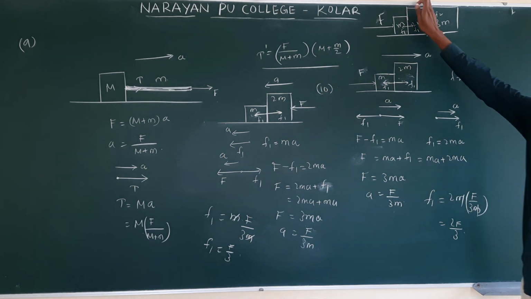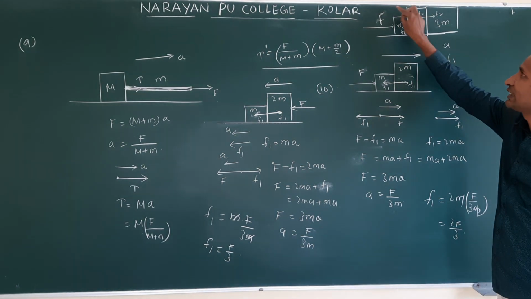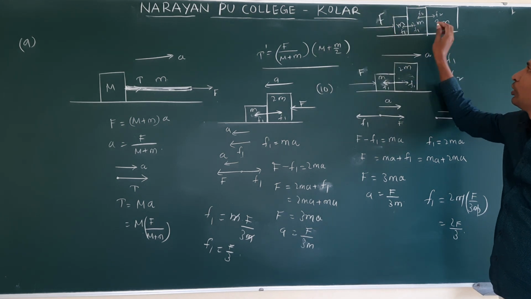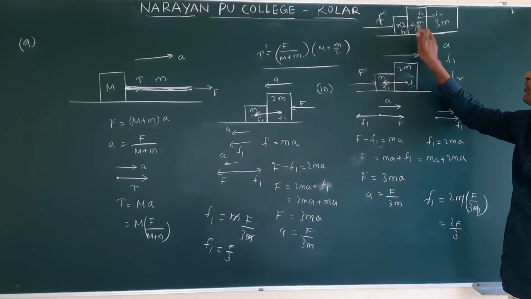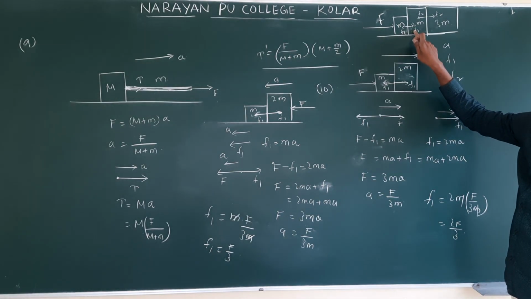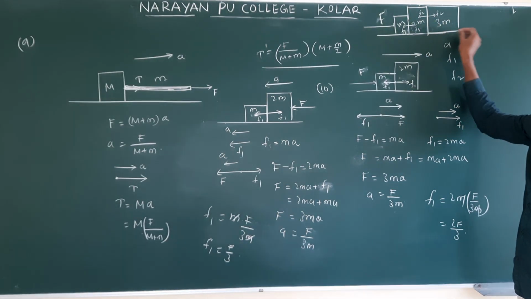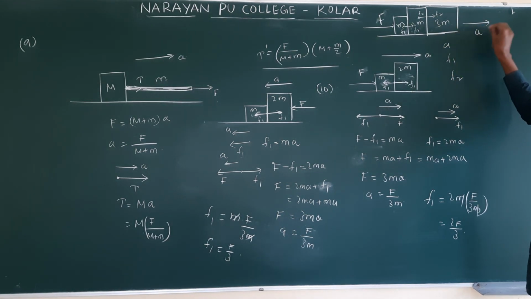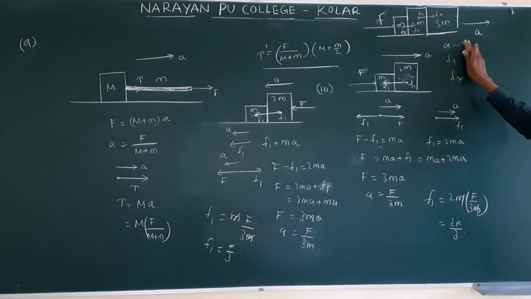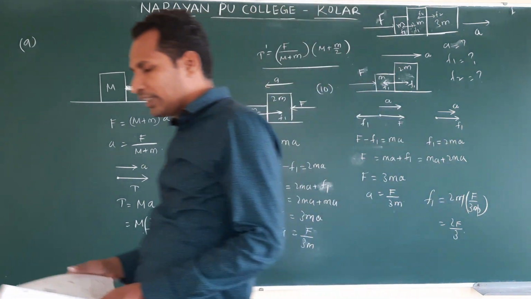Clear? See, first see the first object. F and F1 are in opposite directions, but its acceleration is in the direction of F. Now see the second object. F1 forward direction, F2 opposite direction. A is in the direction of F1, so F1 dominates. Now see the third object. Only F2 is acting, in the direction of acceleration. Clear? So see these directions and find A of the system first, then F1 and F2. Clear? So the remaining we will see in the next class.